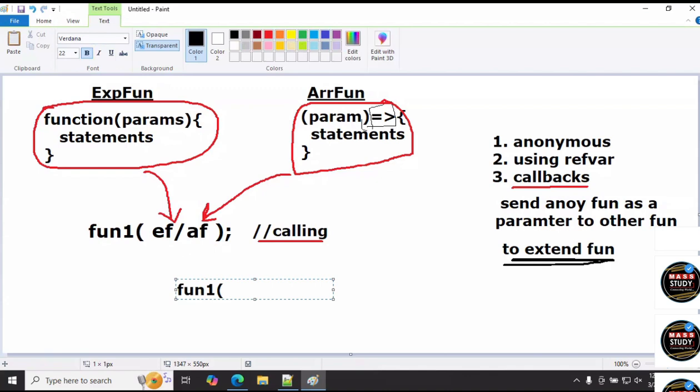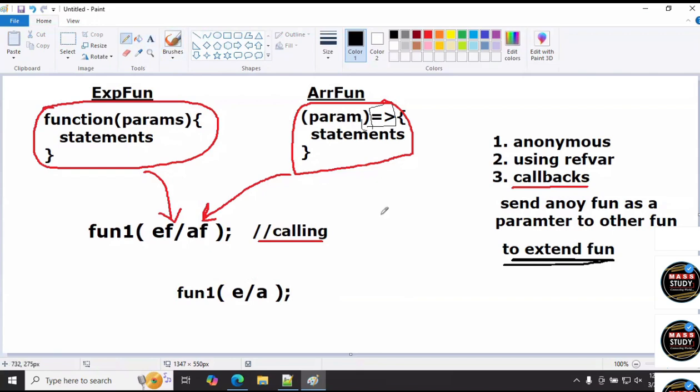I'm calling some fun one. Here I have, as usual, an expression function or arrow function available. Timing of execution, number of executions, I'm going to explain now. This is a calling statement. Which function? Already defined function. That function inside, my own function also I placed. So as a developer, I'm calling that existing function directly. I'm calling add, subtract, is prime, get the result, print the table.